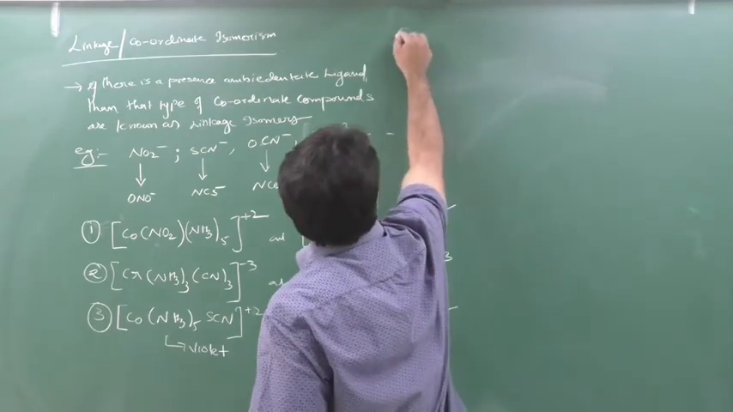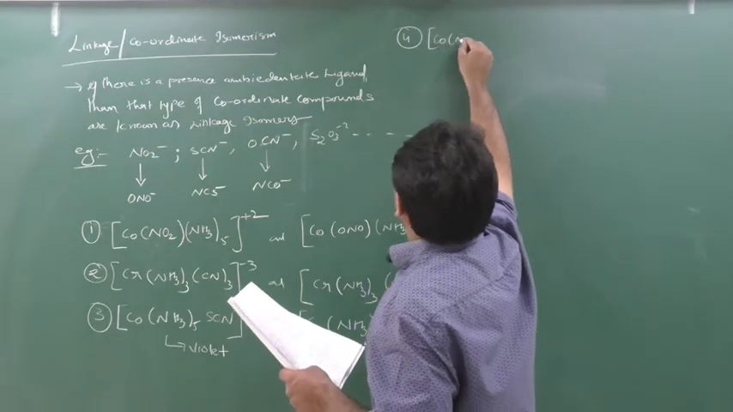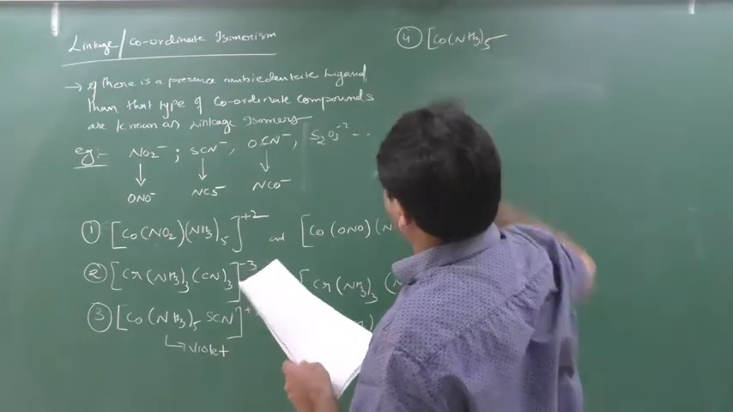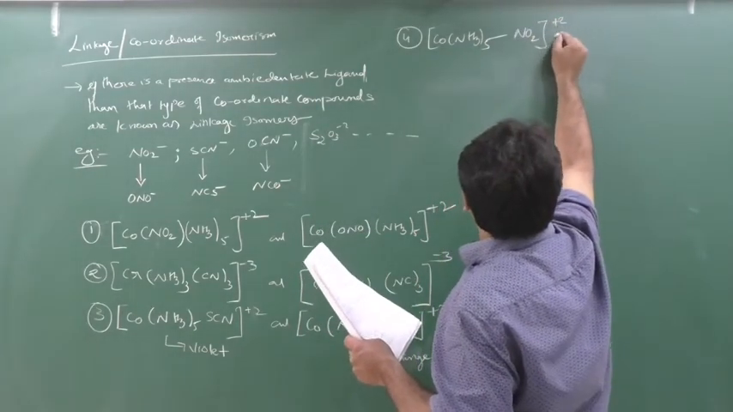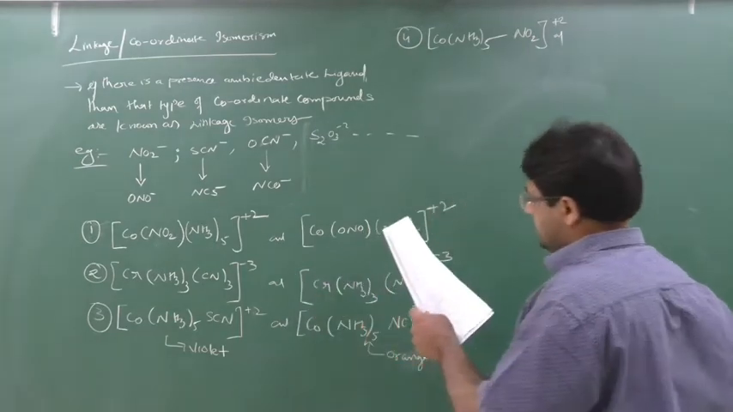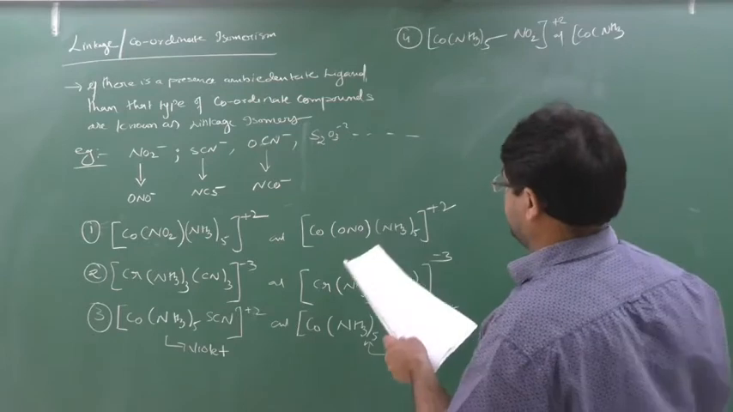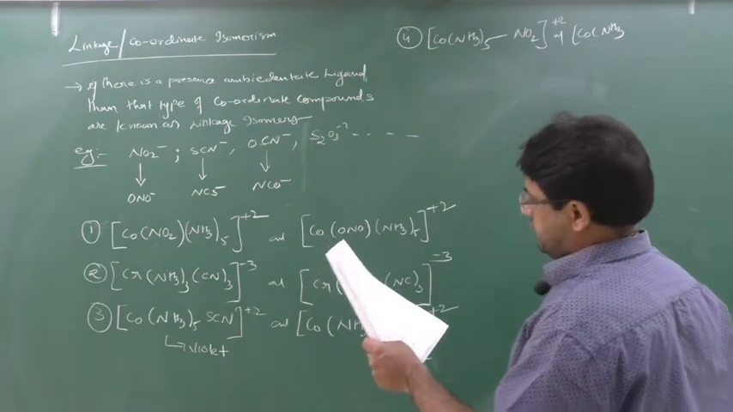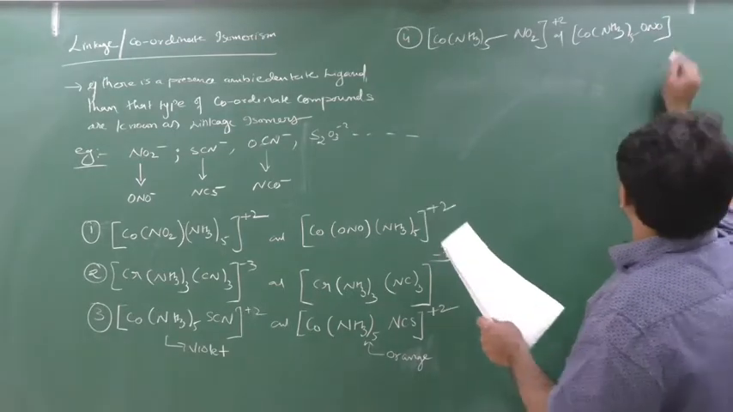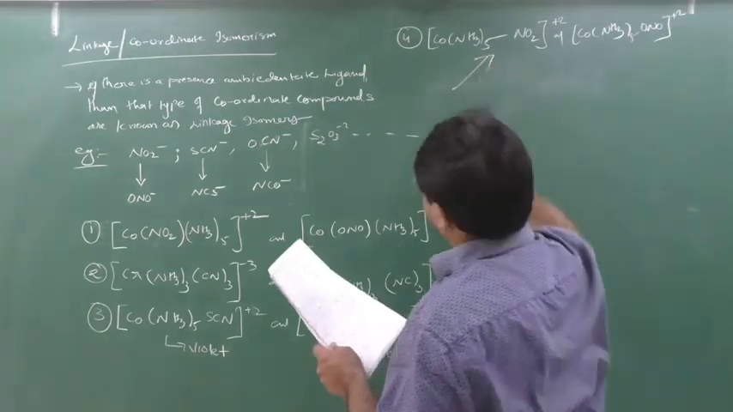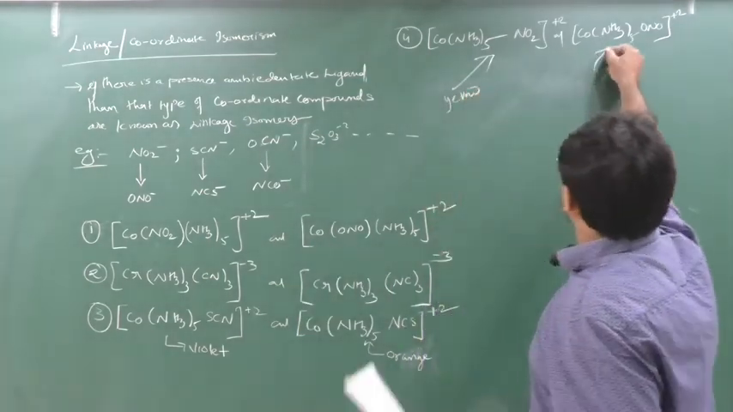Fourth example we will see. [Co(NH3)5NO2]2+ and [Co(NH3)5ONO]2+. This is only an example, no? Which is in which color? This one is yellow and this one is red.